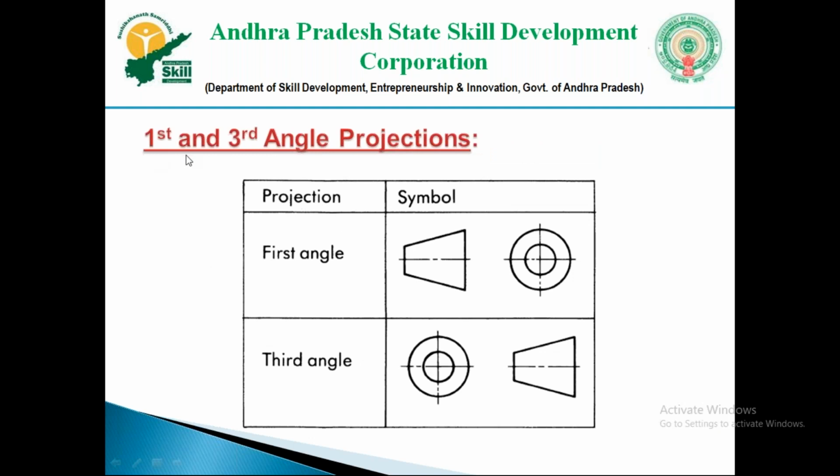Next, first angle and third angle. I already told you that in orthographic projection we have four quadrants, four angles: first angle, second angle, third angle, fourth angle. The second and fourth are not going to be used; I will tell you why. Before that, remember these first and third angle. I will explain how these symbols come. If your drawing sheet has the first symbol, you can understand that the entire drawing sheet is based on first angle. If you have the second symbol, the entire drawing sheet is on third angle.